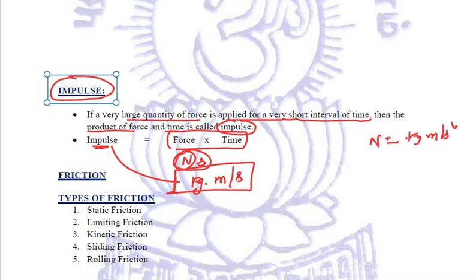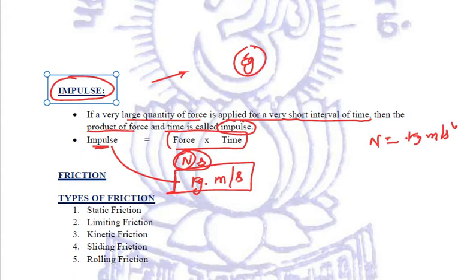Right? Now, let us try to relate a few examples of this impulse. We have seen that in Newton's second law of motion, we discussed whenever a cricketer is catching a ball, he moves his hands backward. Now, why is it so? Because if he doesn't do it, then in that case, the time being less will generate more amount of force.